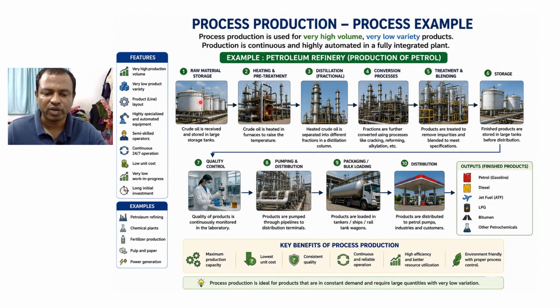Raw materials are stored in tanks, then pre-treatment, then distillation, then conversion processes, treatments, then storage, then quality control, pumping, distribution, then the finished product is loaded in a truck, then it is delivered to the fuel pumps where we will get the fuels. So this is a process production. Here the machineries are highly integrated.